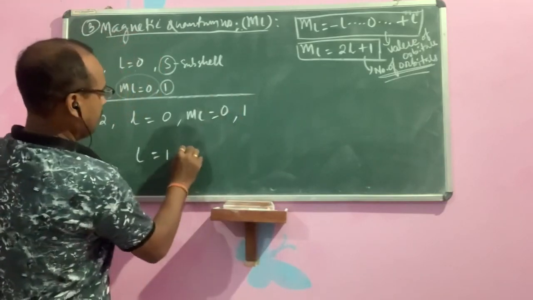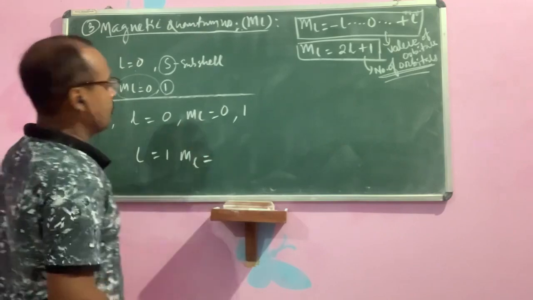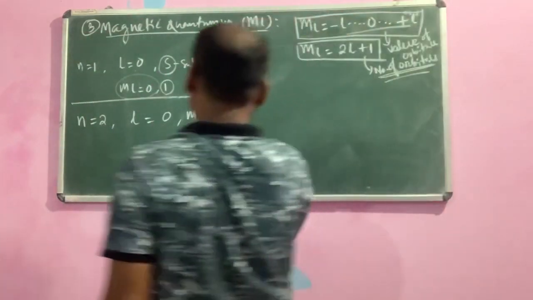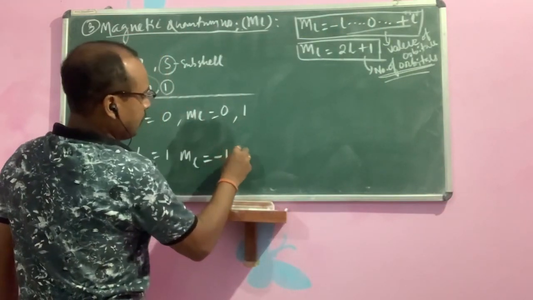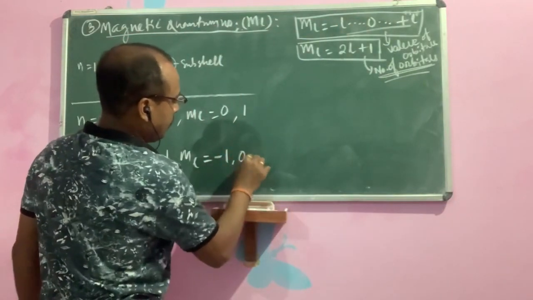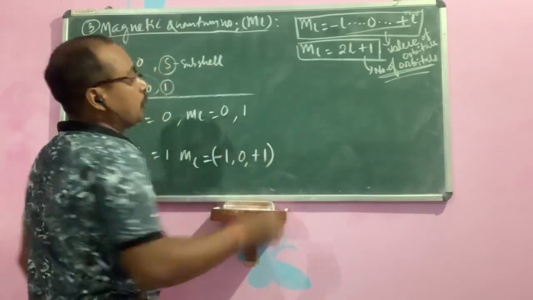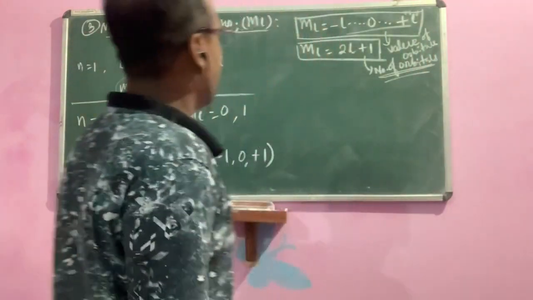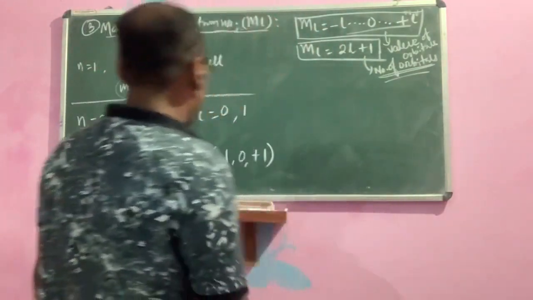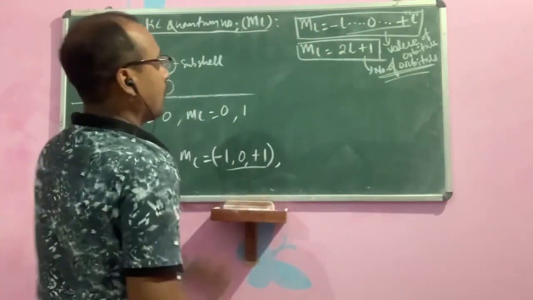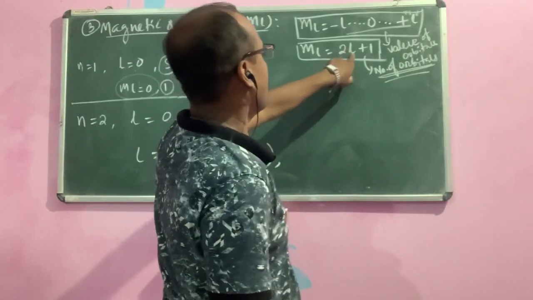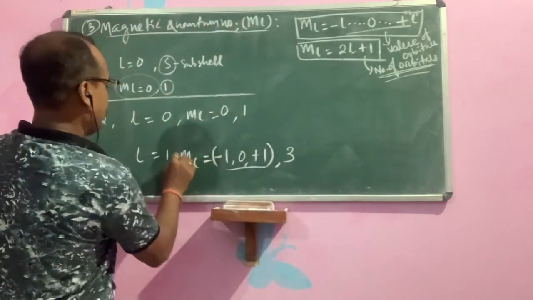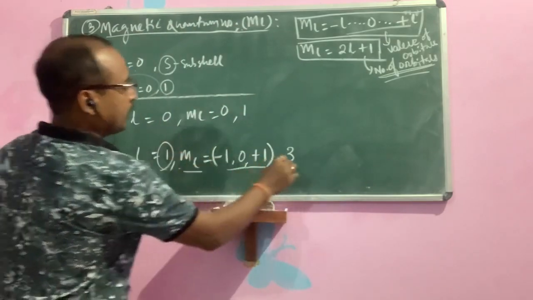For L is equal to 1, ml is equal to minus L, 0, plus L. You put the value of 1 in place of L. That means minus 1, 0, plus 1. These are the values. And for the number of orbitals, you put here 1: 2 into 1 plus 1, that is equal to 3 orbitals. If L is equal to 1, then 3 orbitals.